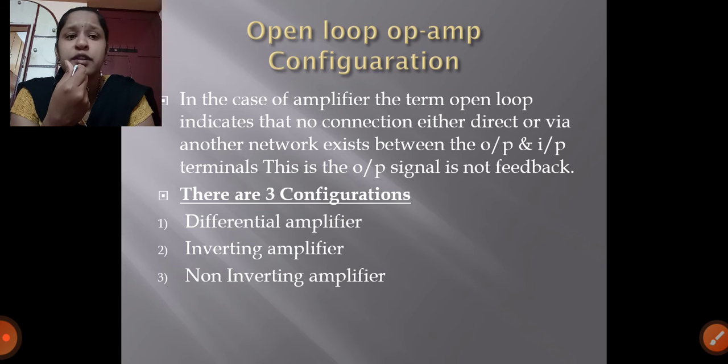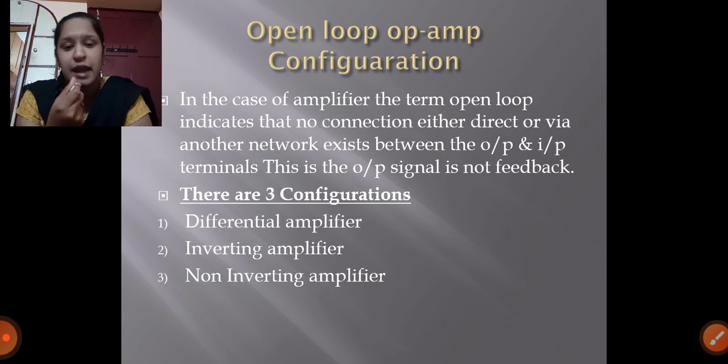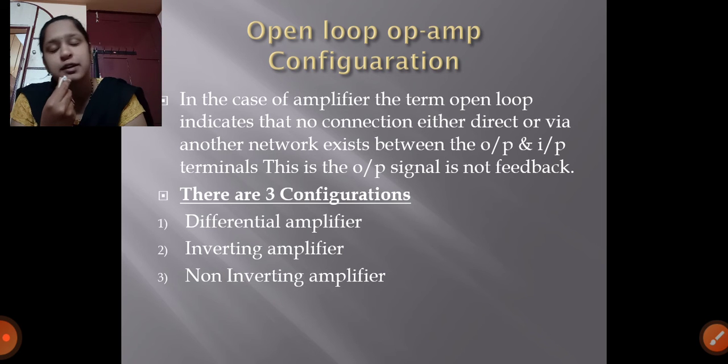The definition of open loop in the operational amplifier depends on the feedback system. Without feedback we call it an open loop configuration. With feedback it is called a closed loop configuration. Open loop means without feedback, and with feedback we call it a closed loop configuration.